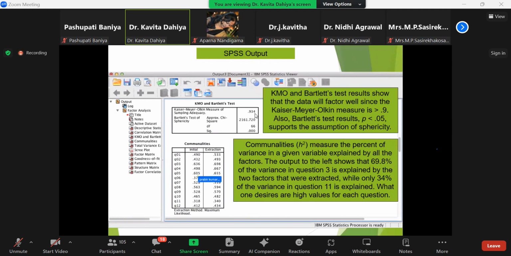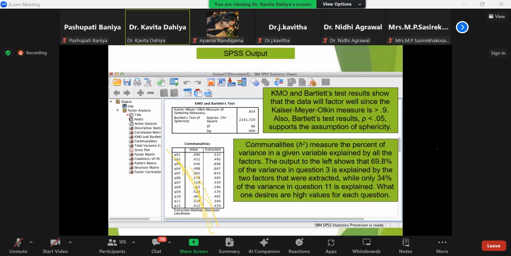0.934. Again, this is a very good value because it is greater than 0.9. The Bartlett test says that the p value needs to be less than 0.05, and here the level of significance is 0.000, so the Bartlett test is justified.